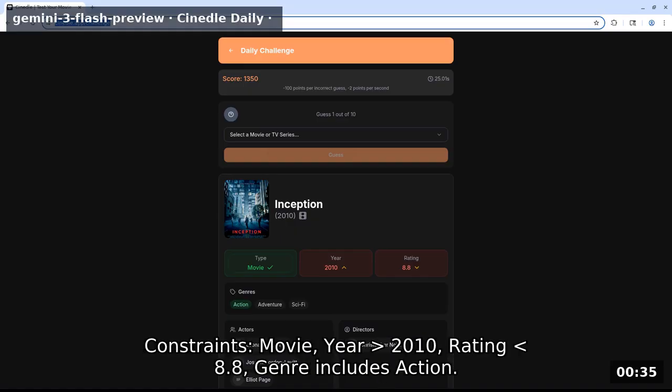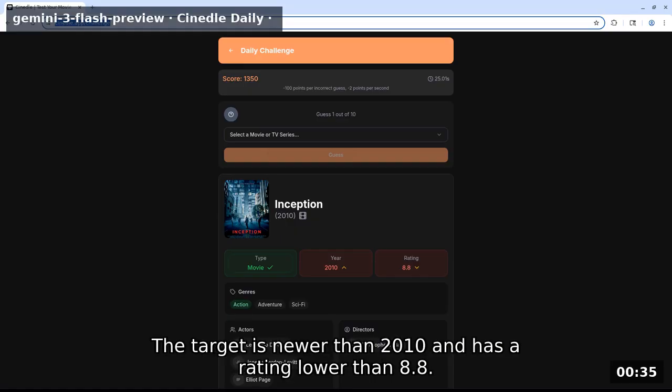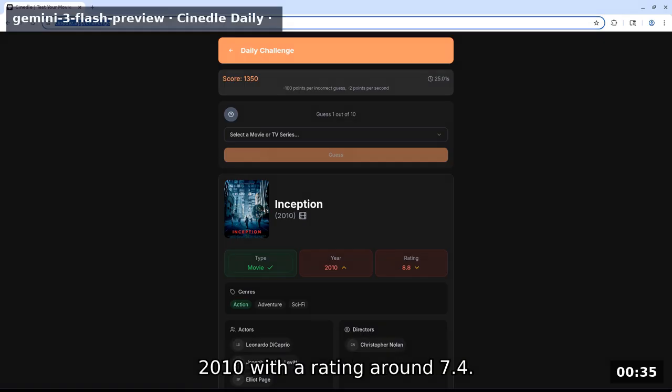Constraints: movie, year 2010, rating 8.8. Genre includes action. Type card is green for Inception, so target medium equals movie. The target is newer than 2010 and has a rating lower than 8.8. Action is a confirmed genre. I will guess John Wick 2014, which is an action movie released after 2010 with a rating around 7.4.